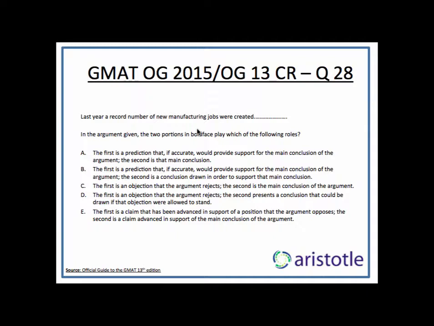Option B says, the first is a prediction that, if accurate, would provide support for the main conclusion of the argument. That's correct. The second is a conclusion drawn in order to support that main conclusion. That's absolutely wrong. The second is the main conclusion. C says, the first is an objection that the argument rejects. Totally wrong. It is not an objection that the argument rejects. D says, the first is an objection that the argument rejects. No need to read beyond that.